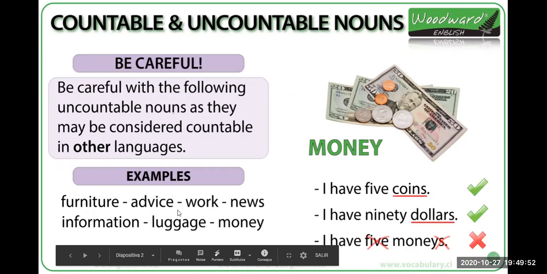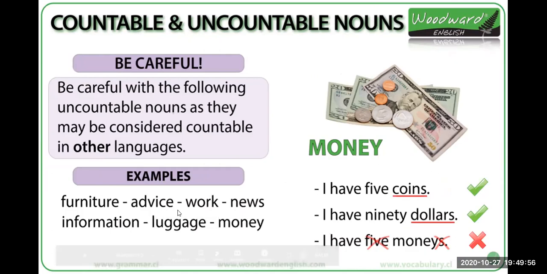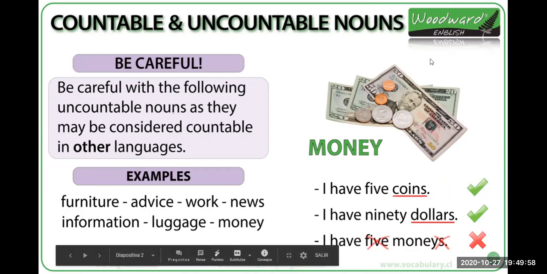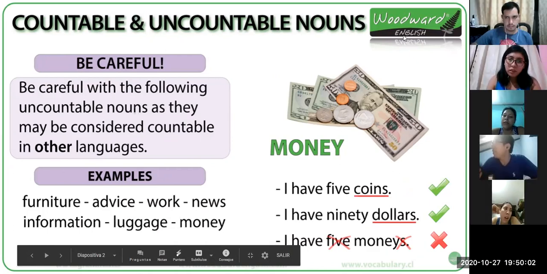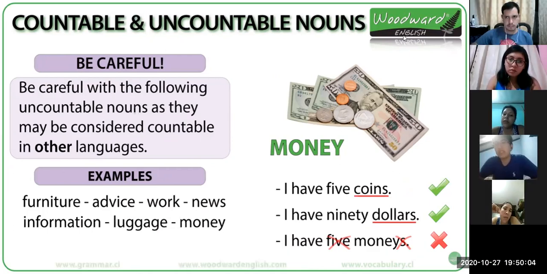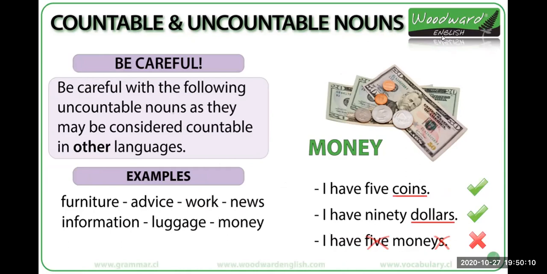Equipaje, equipaje en español es... It's countable or uncountable in Spanish? Dos equipajes decimos. No, el equipaje no. Solamente podemos decir maletas, pero no equipaje, equipajes, ¿cierto? Ok, dos piezas de equipaje. Sí. Ok. Let's see here.